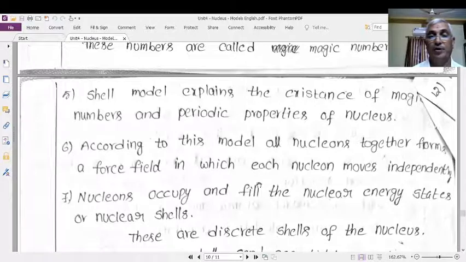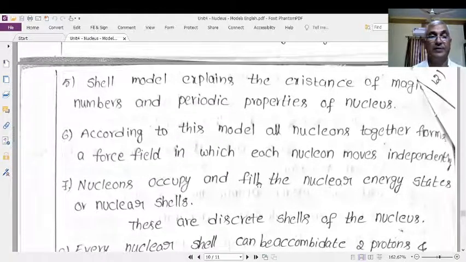Now, in the shell model, each type of nucleon, that is protons and neutrons, has its own shells separately. Proton shells are different from neutron shells.